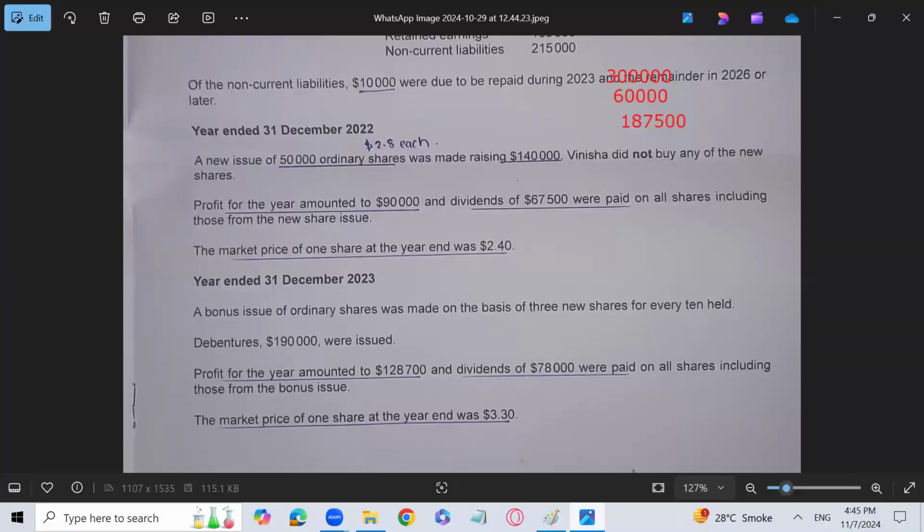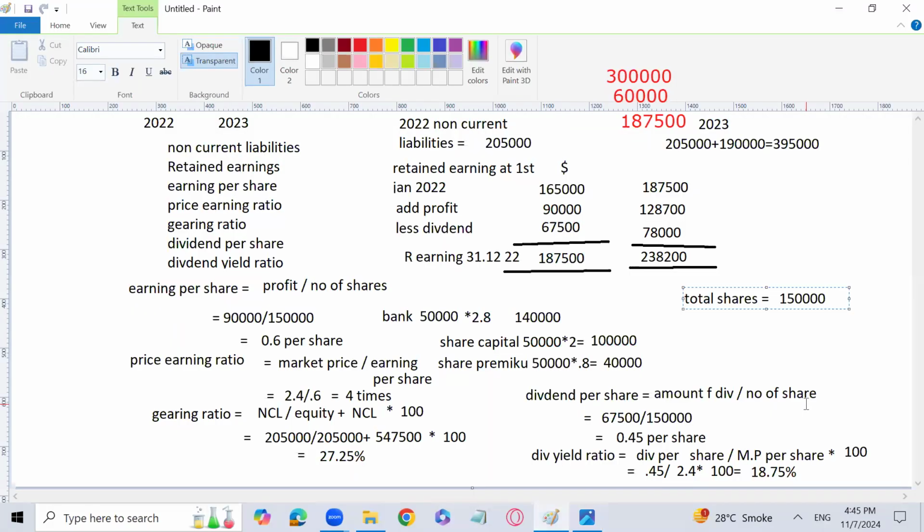Now we are issuing bonus shares, 3 new shares for every 10. So 1,50,000 divided by 10 multiplied by 3 gives the number of bonus shares, not the amount. 1,50,000 divided by 10 is 15,000, and 15,000 into 3 will be 45,000.